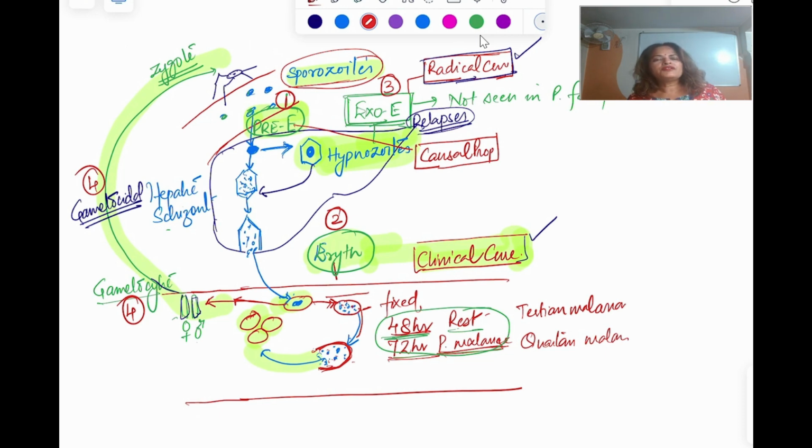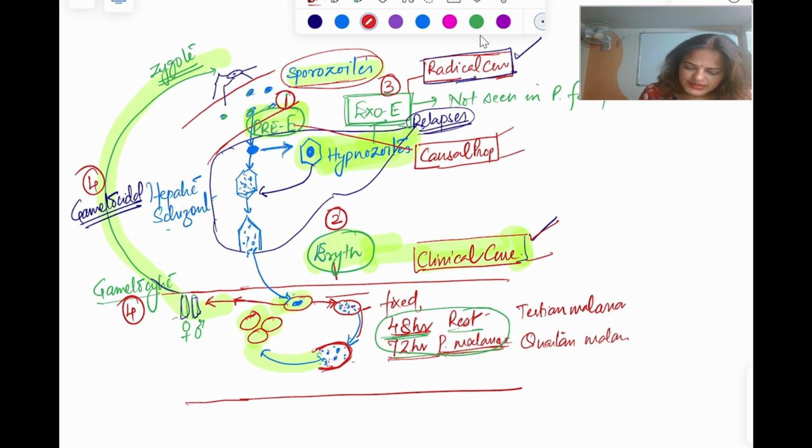So there are different stages of the parasite. At different stages, we can give different treatment, and different drugs are given for different things.